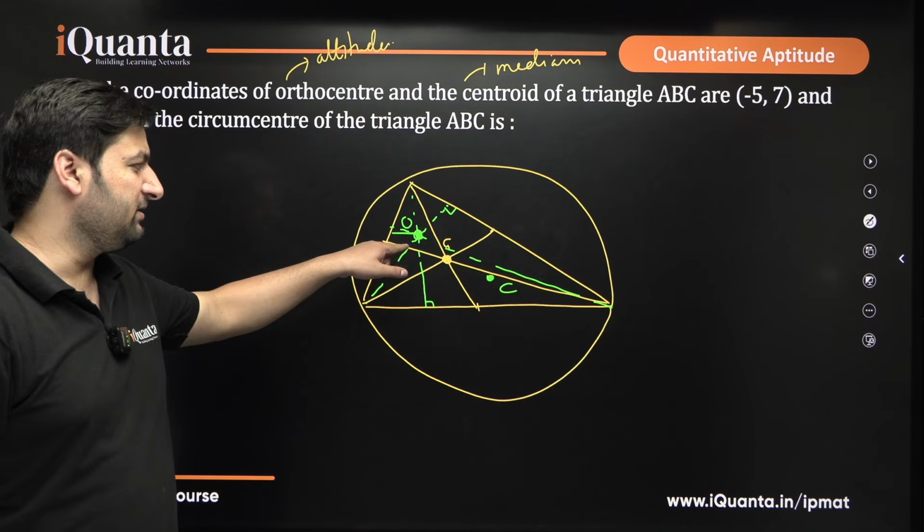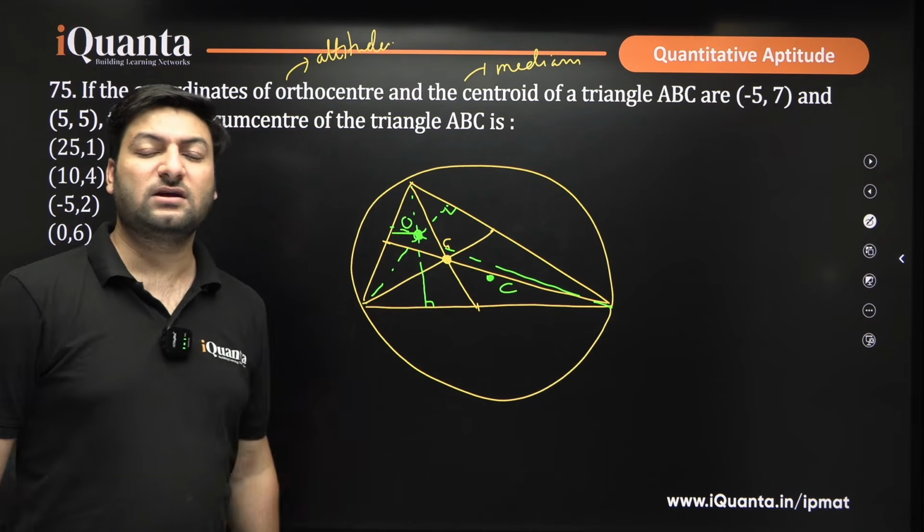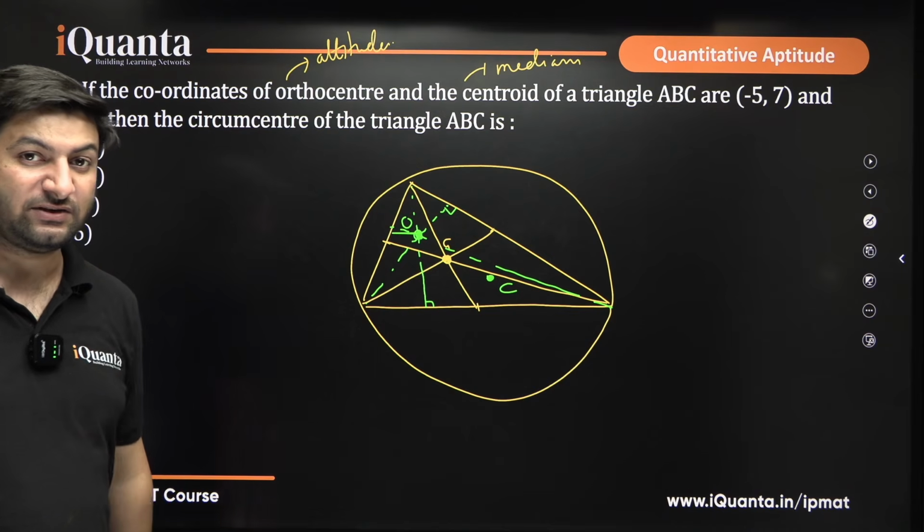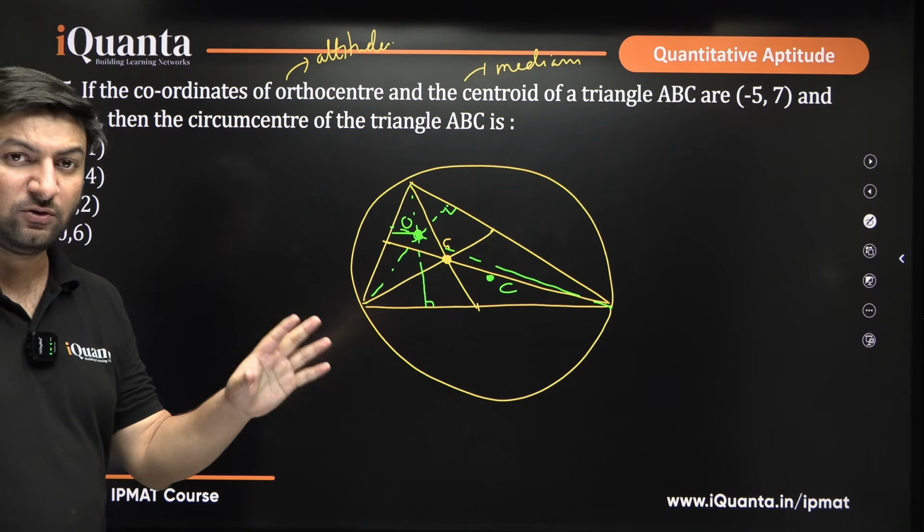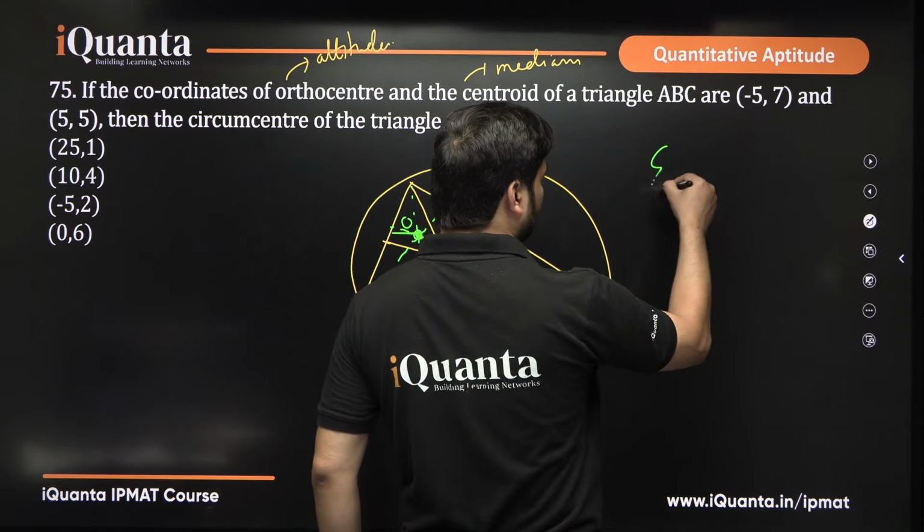Now there is an important property, and that is the reason I brought it up. The orthocenter, the centroid, and the circumcenter of a triangle always lie in a straight line, and that line is called the Euler line. You can search for it, Euler line.